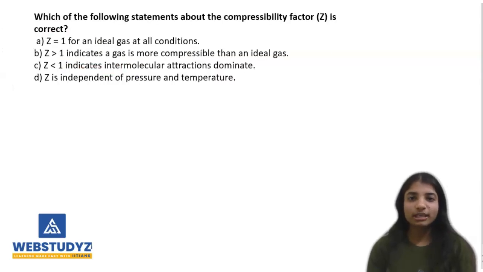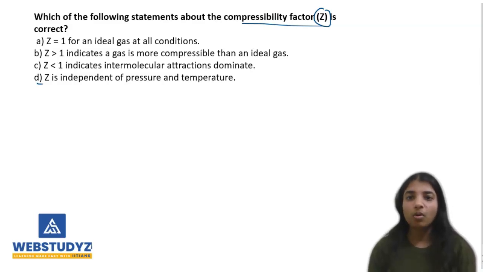The next question is: which of the following statements about the compressibility factor Z is correct? We are given four options. The first is that Z equals 1 for an ideal gas at all conditions. Next, Z greater than 1 indicates a gas is more compressible than an ideal gas. Z less than 1 indicates intermolecular attraction dominates, and the last is that Z is independent of temperature and pressure.